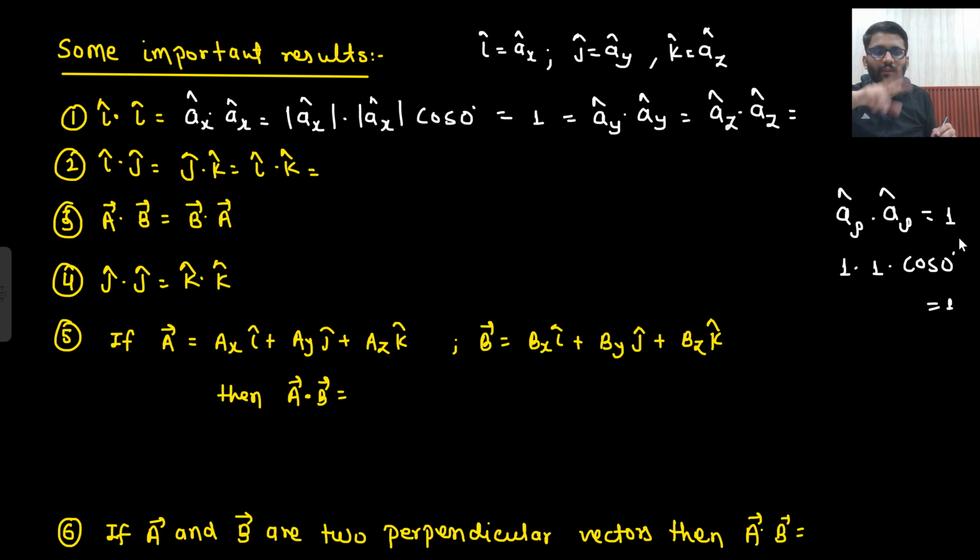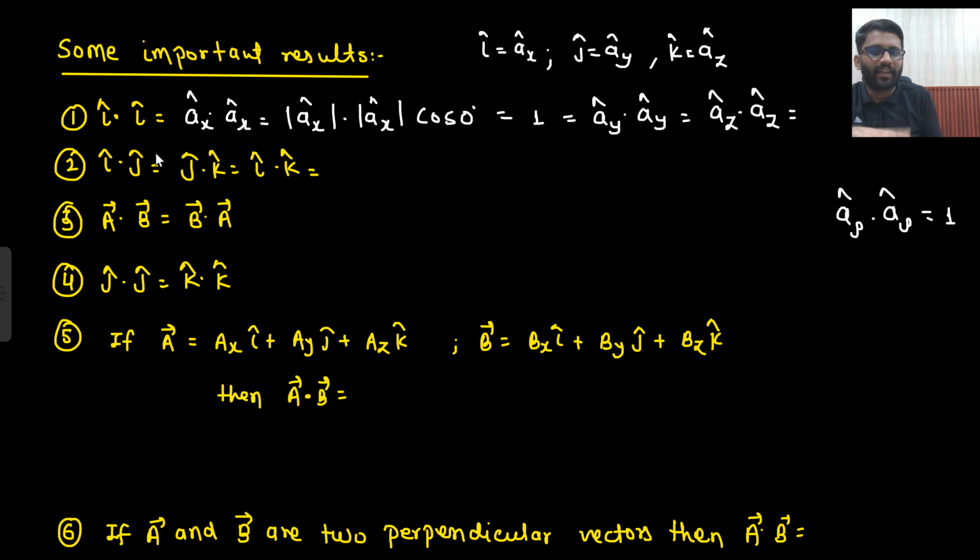So the dot product of any two unit vectors which are in the same direction will be 1. The dot product of any two vectors which are in the same direction will be 1. You do not need to write it as a statement, but you can just think it, right? Very simple. So I am keeping this here only, let it be here.